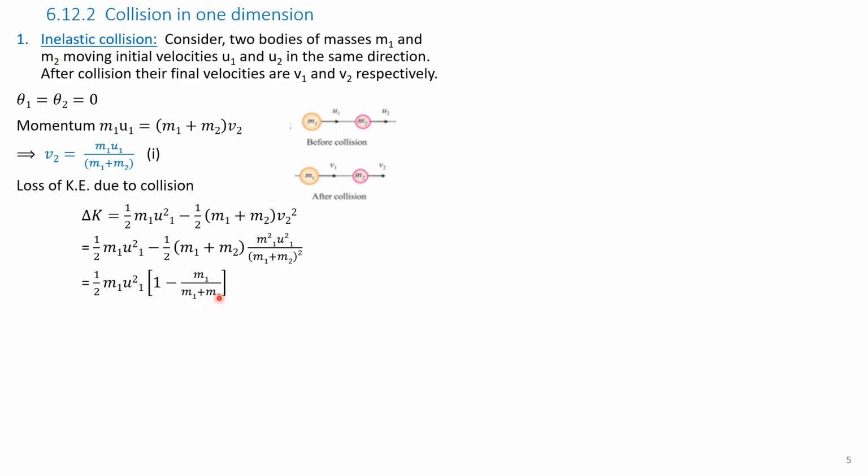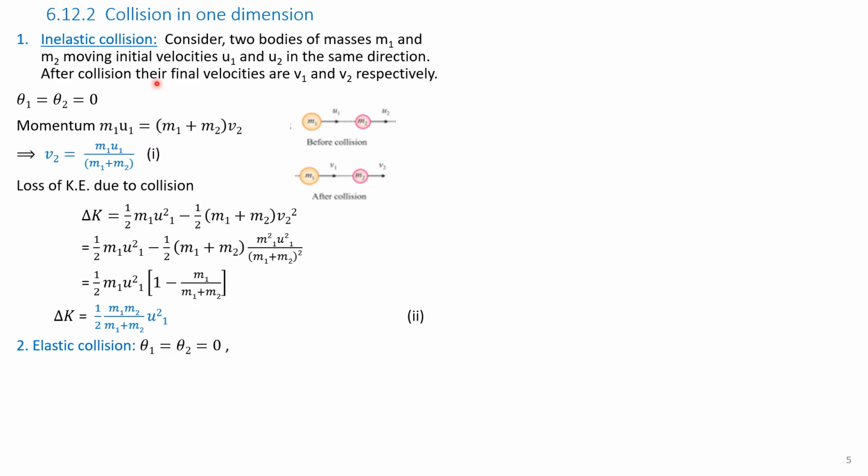You can write down and simplify. The term within the square brackets becomes M2 divided by (M1 plus M2). So this equation becomes delta K is equal to half of M1 M2 divided by (M1 plus M2) into U1 square. Let it be equation 2.